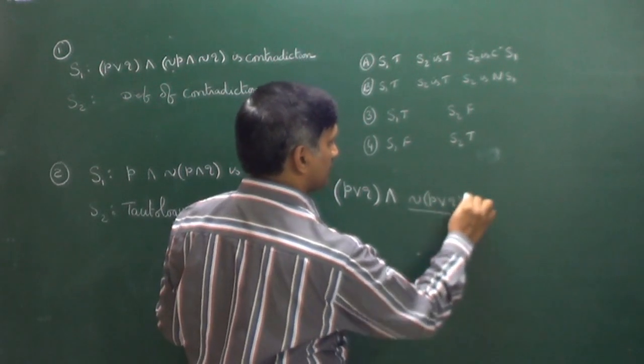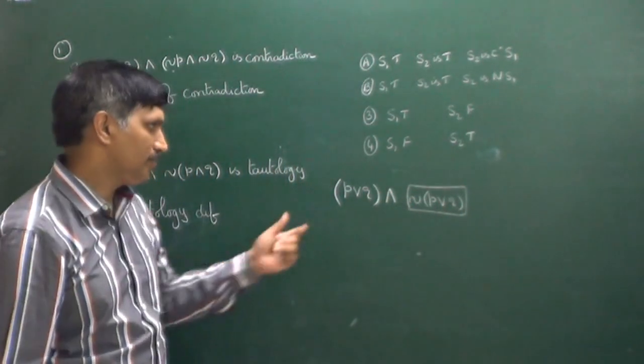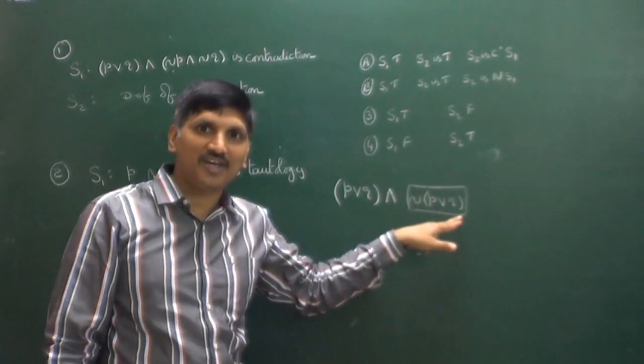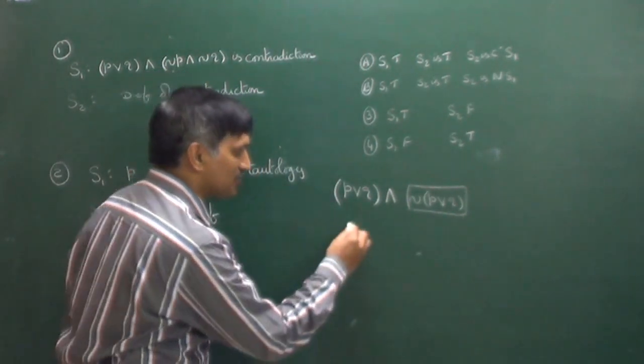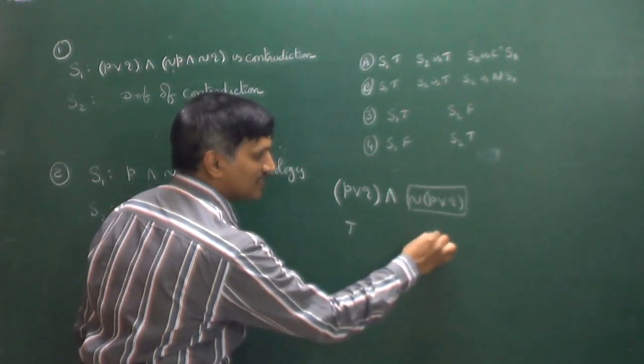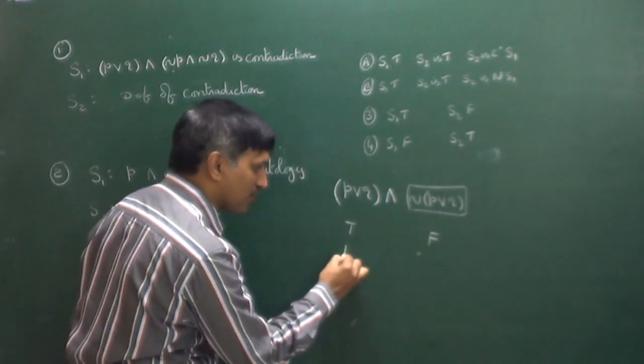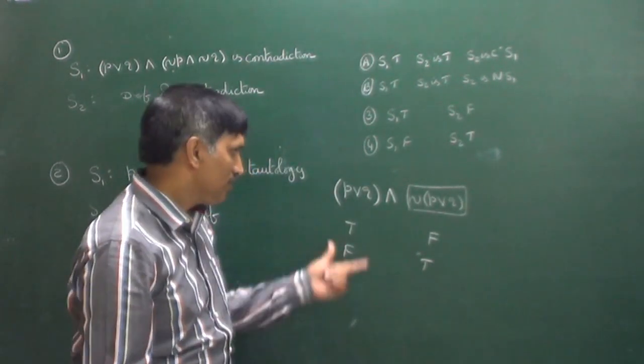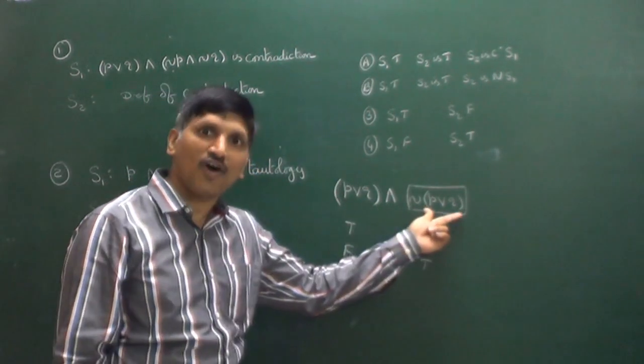Agree or not? P or Q and negation of (P or Q). If this is true, then this will be false, or not? If this is false, then this will be true, or not?